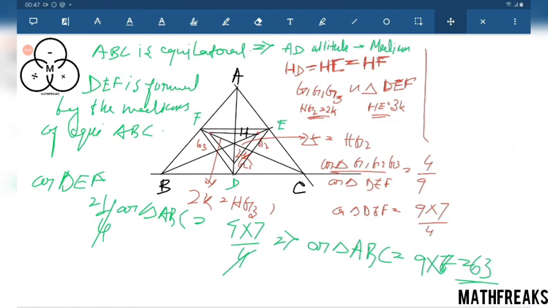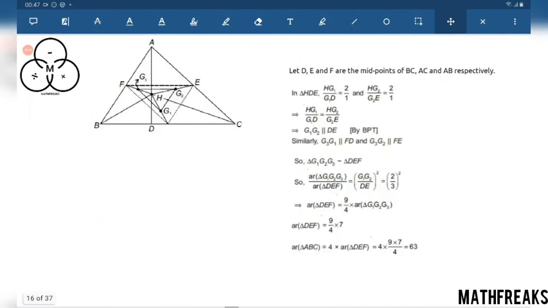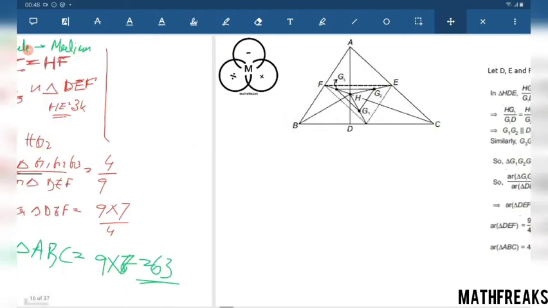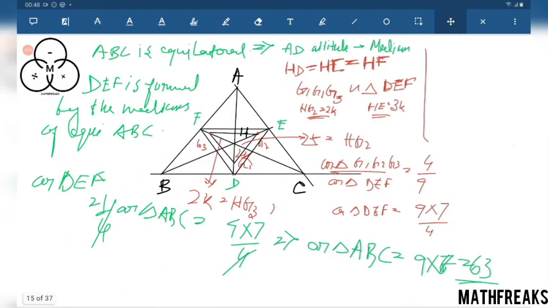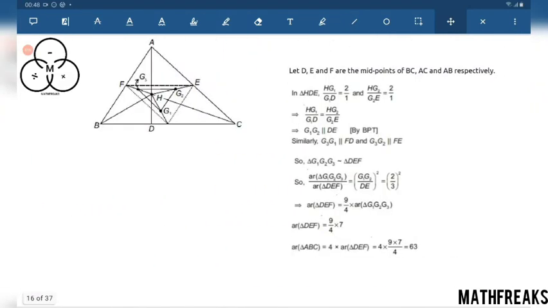Now this process was quite easy for us, just a little bit of idea of 2k, 3k and like that. When we go for the original solution, this is also quite the same. I would not say that this is very difficult. The original solution, I am not going to explain it again. But this may not click in your mind as easily as the idea of equilateral triangle, but this we cannot apply everywhere.